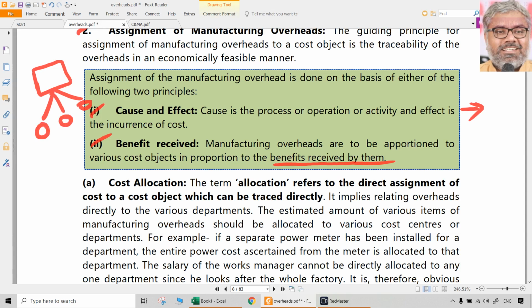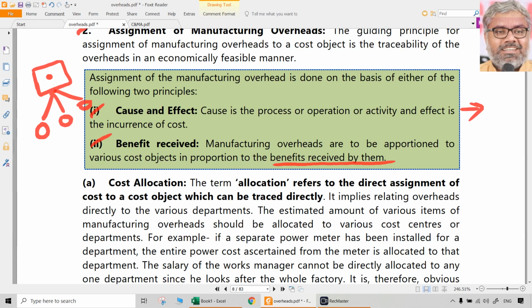So what could be the basis? Just like that, equally we will apportion them? That doesn't make sense. That should be on the basis of actual usage. Which of these departments has actually used the electricity that is generated from this generator? There will be some meter for that. Maybe there is some measurement for that, but that all requires technical things. We cannot do that. That will be given in the question.